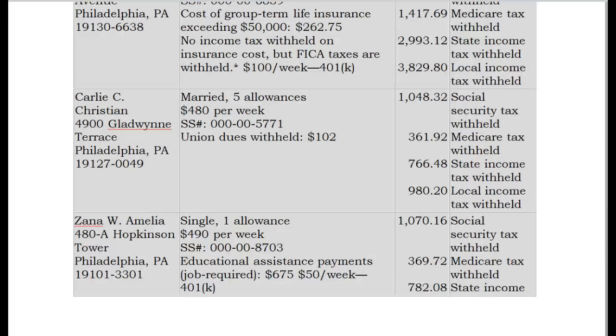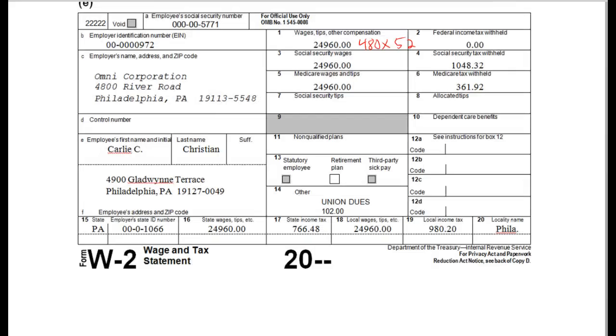Last one is Zana Amelia, single, 1 allowance. Now she has an educational assistance payment, which her job requires that she take this education, and it's $675 for the year. And then she also makes a $50 a week contribution to the 401k. I just noticed I've got to go back to Carly Christian to point out that there was no federal income tax withheld because she didn't make enough.